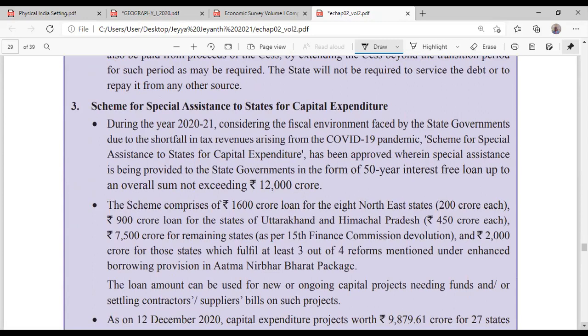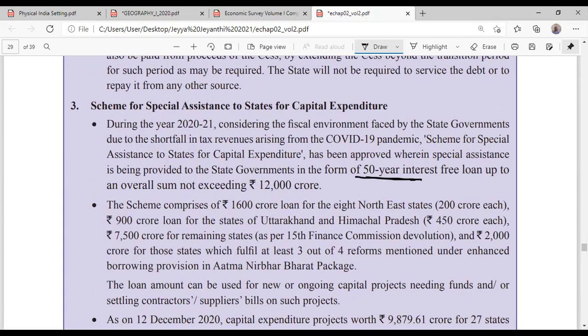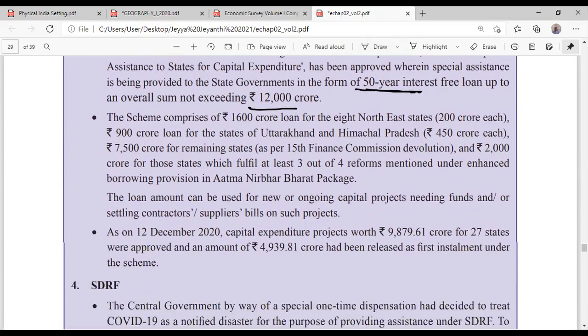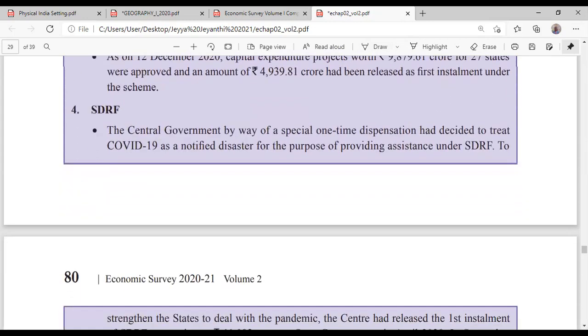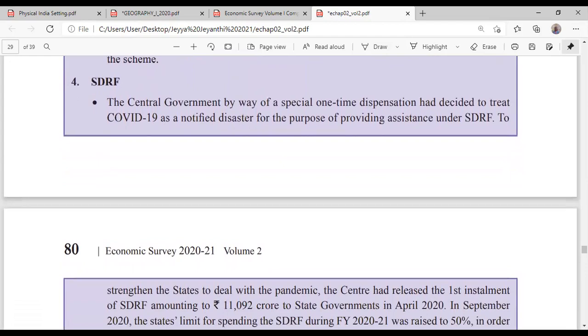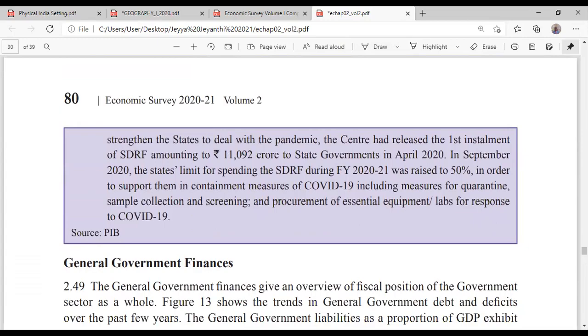Third one, write down: special assistance to the states for capital expenditure. Under this scheme, the state government can have a 50-year interest-free loan up to 12,000 crore. Interest-free loan, that is very important. They have to pay only after 50 years, not immediately. Then there was a cash transfer for SDRF also, the State Disaster Relief Fund, I think.